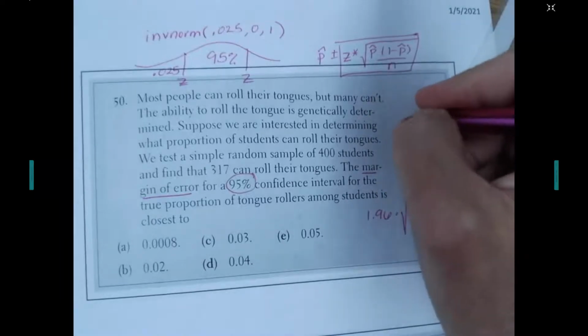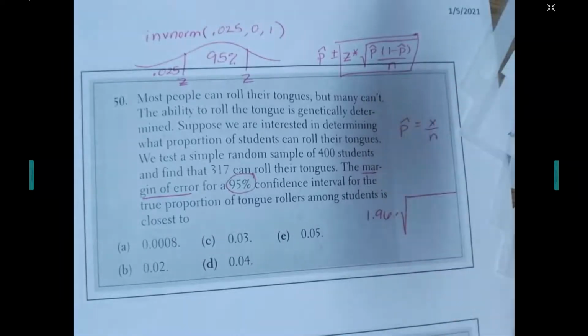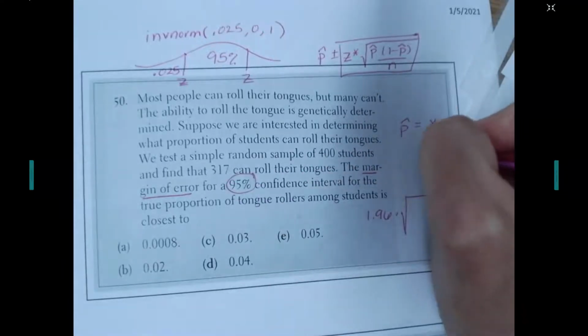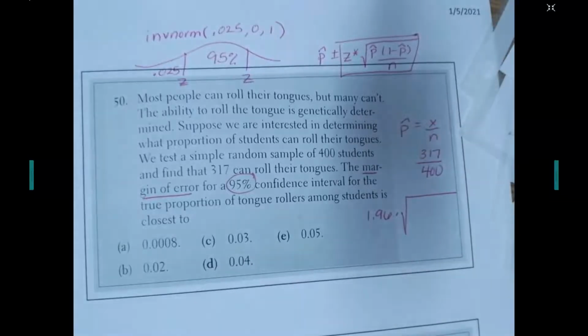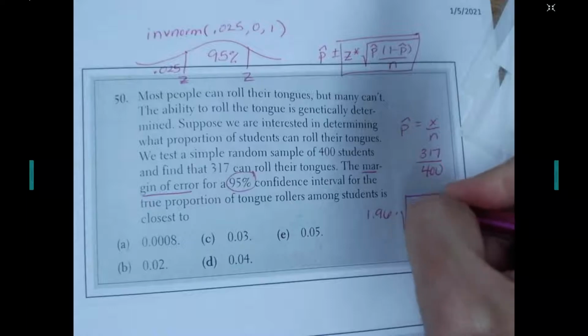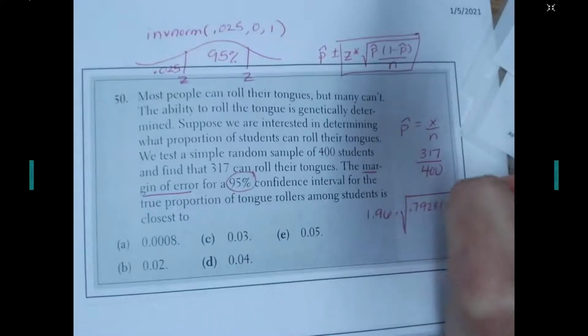Well, how do I find p hat? Well, p hat I find by doing x over n. Here, x is the 317 who could roll their tongues out of 400 in the sample. So if on our calculator we divide 317 by 400, we find that the proportion is 0.7925. So 1 minus 0.7925, divided by our sample size, which is 400.